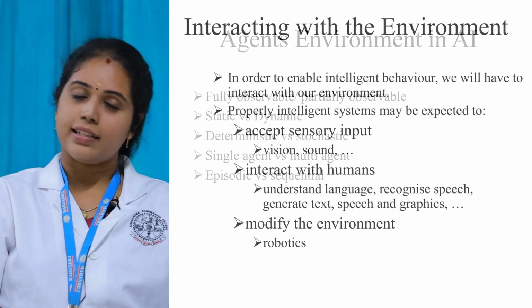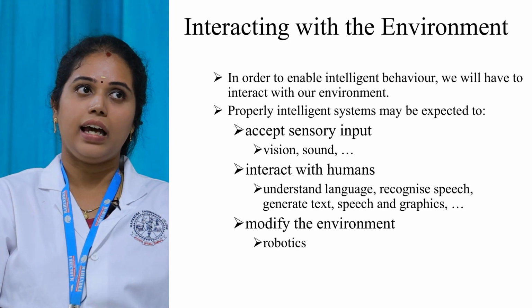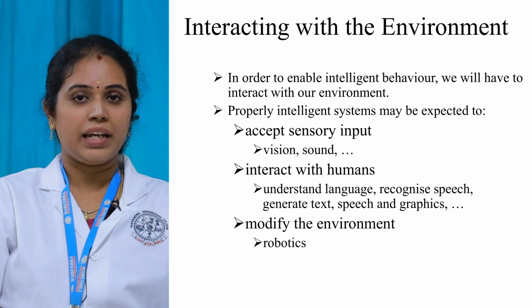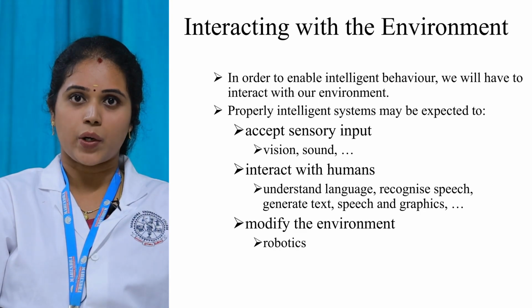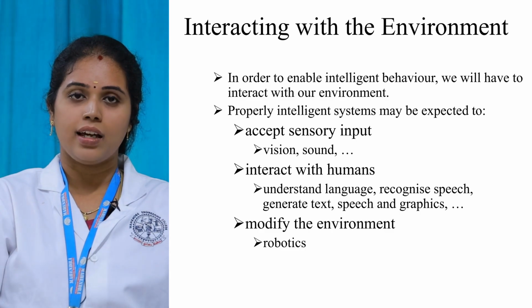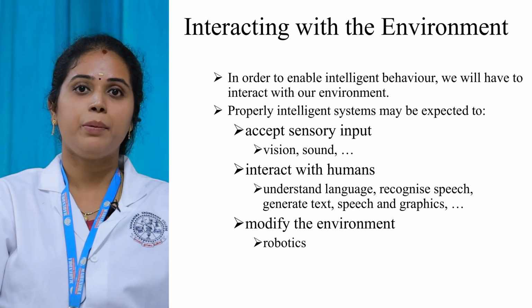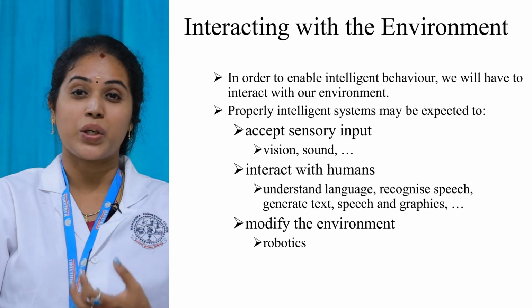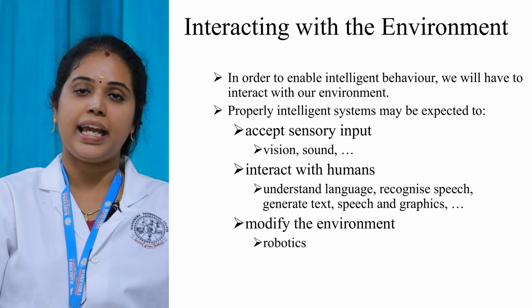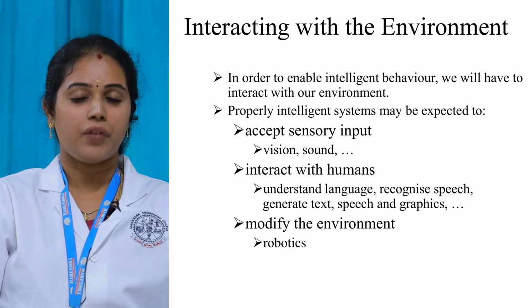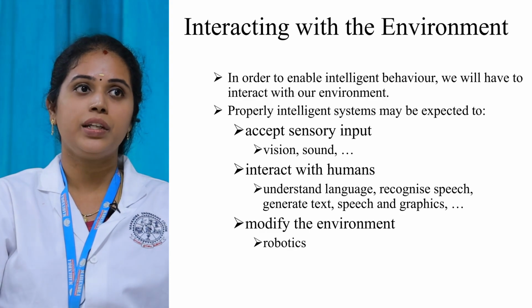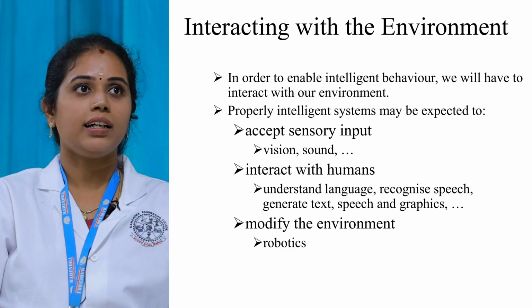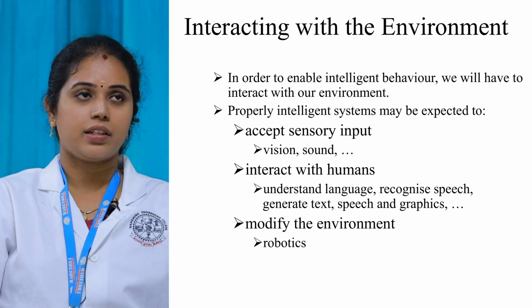The next one is interacting with the environment. You know that humans interact with the environment with the help of sense organs. In the case of machines, with the help of sensors, it is able to connect and gather the information from the environment, and with the help of actuators, it is able to perform actions upon the environment. So these are all about interacting with the environment, right?